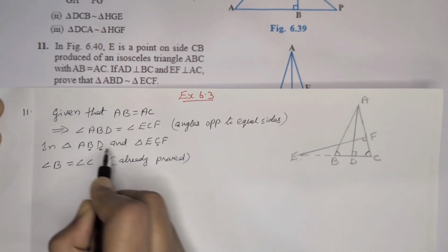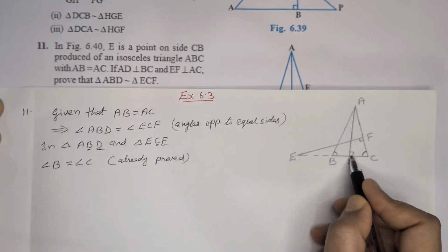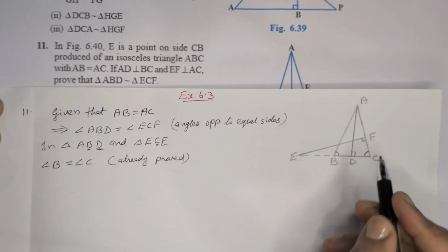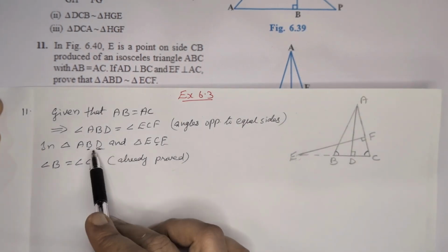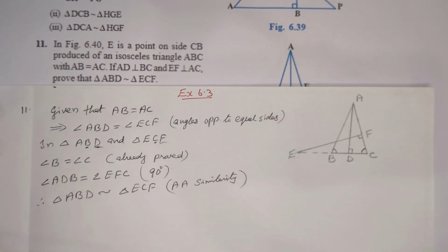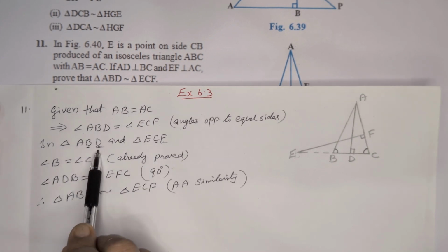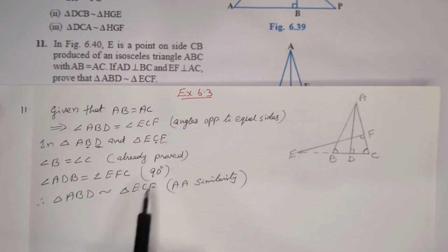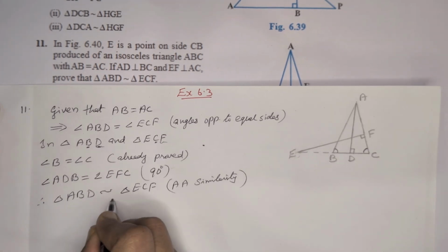Then angle D and angle F are 90 degrees, so two angles are equal. We can write these two triangles are similar by AA similarity. Here angle B is equal to angle C and angle D is equal to angle F, 90 degrees. Therefore, these two triangles are similar by AA similarity, hence proved.